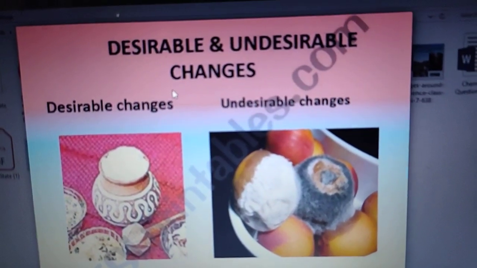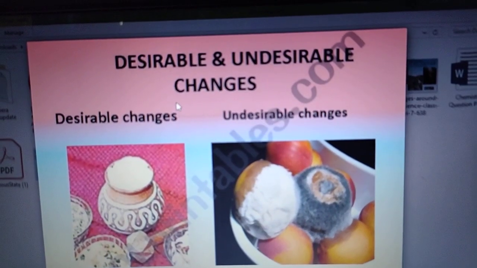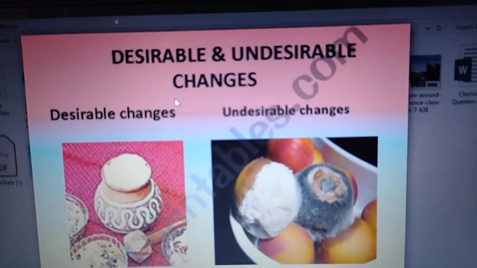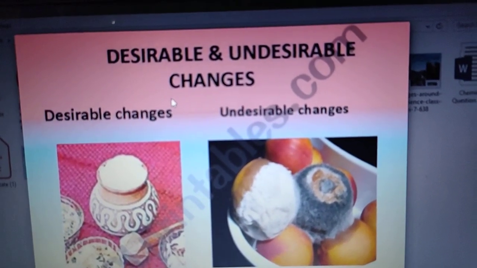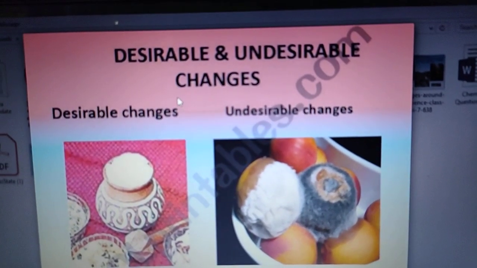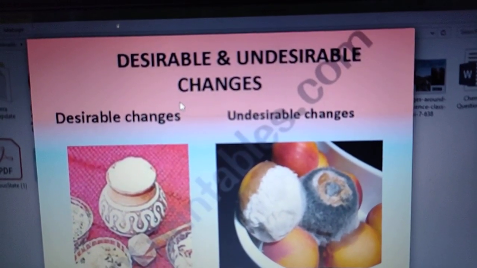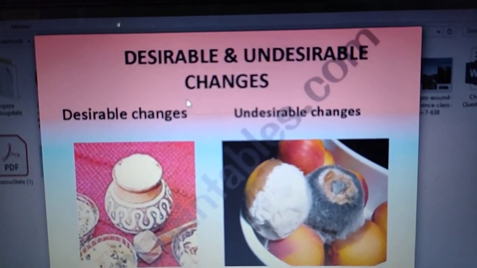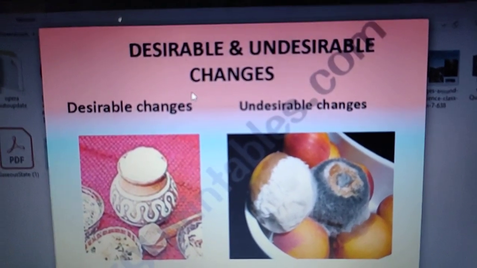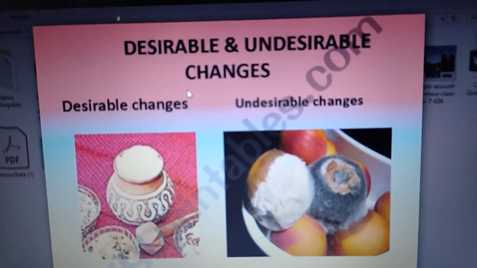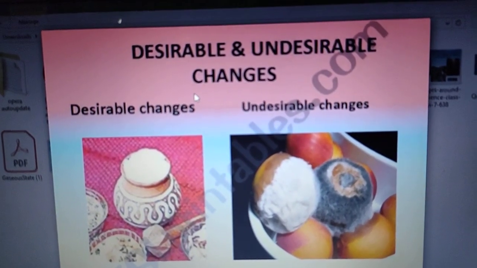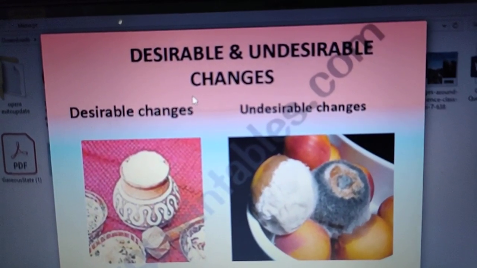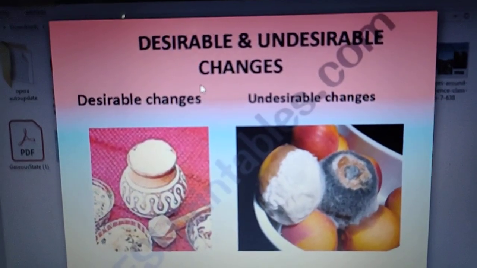And we all know that under ordinary conditions milk gets spoiled in a day or two. So the spoiling or souring of milk is an undesirable change, correct? Because we don't want it to get spoiled. So this change should be controlled or slowed down to let the milk remain in usable form over a longer period of time.